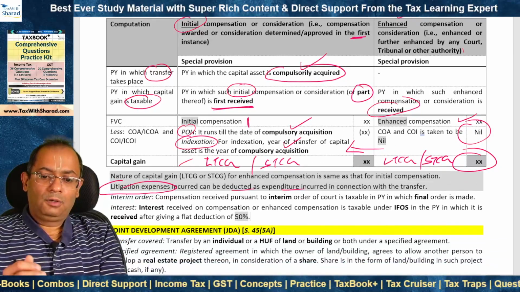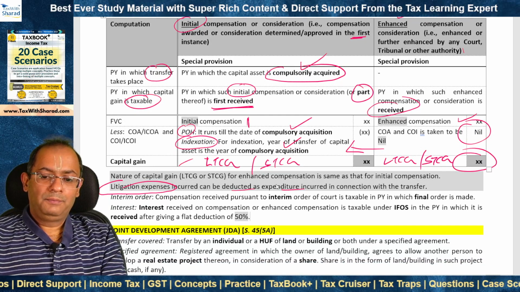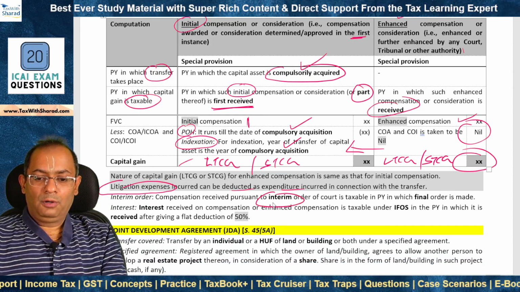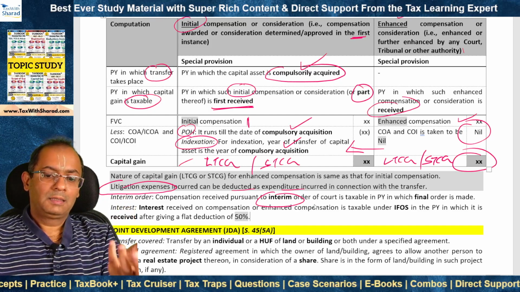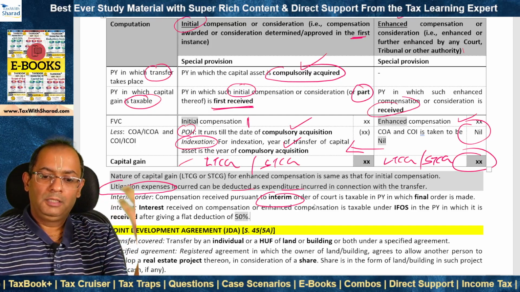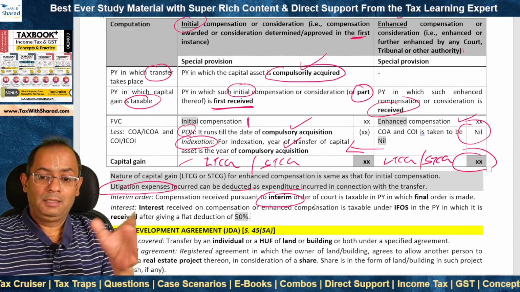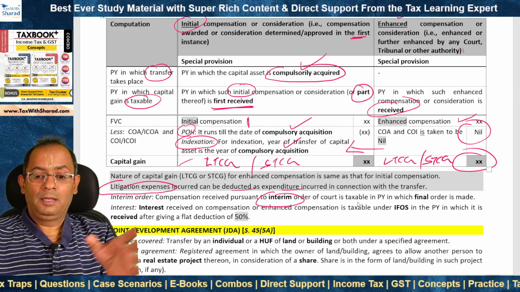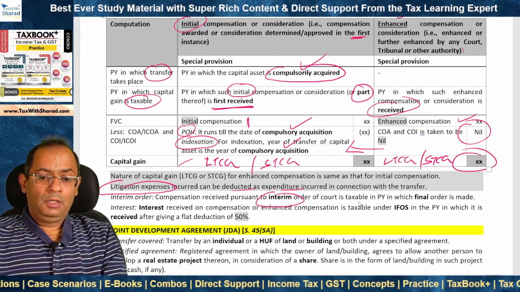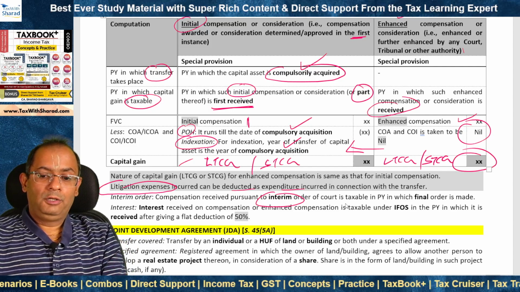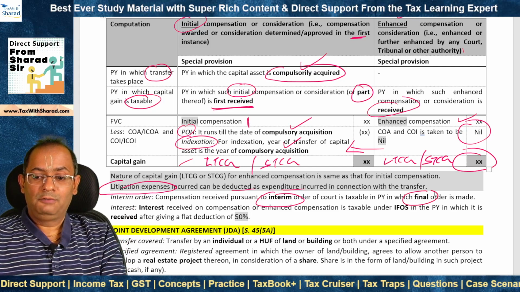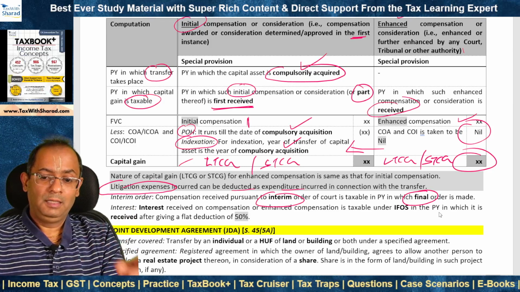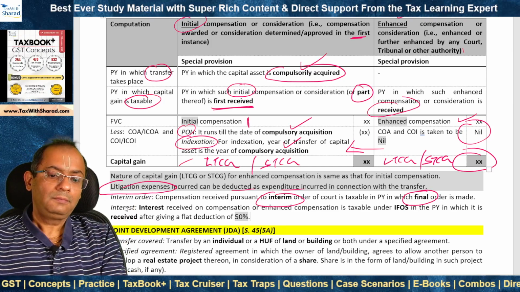Now, sometimes the compensation is received pursuant to an interim order. Now, the court proceedings are going on and an interim order may be passed, and on account of which the compensation may be received, but taxation doesn't happen until the order attains finality. So, such amount which is received pursuant to an interim order is taxable only in the previous year in which the final order is made, not in the previous year in which interim order is made.